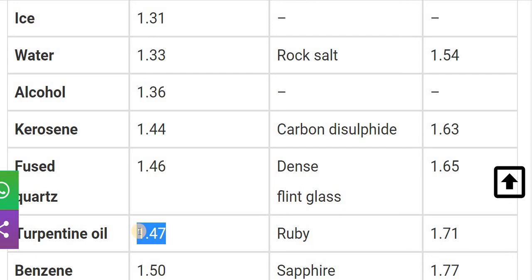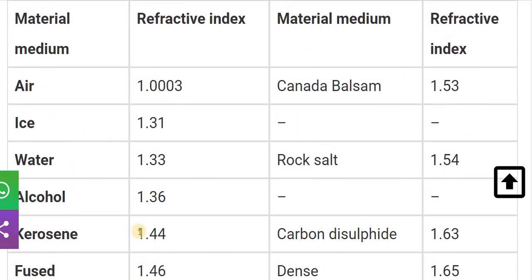As I told you, the refractive index is inversely proportional to the speed of light. That means if the refractive index is more, then the speed of light is less. If the refractive index is less, then the speed of light is more. From these three, the water possesses the lowest refractive index, which means it possesses the lowest density, and the light can move faster in this medium as compared to the kerosene and the turpentine.